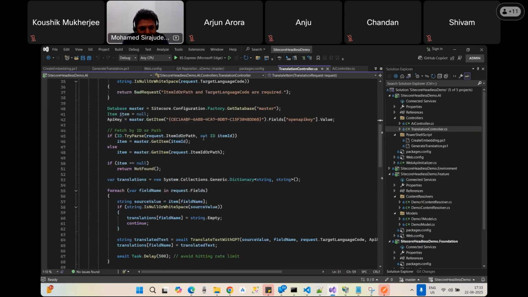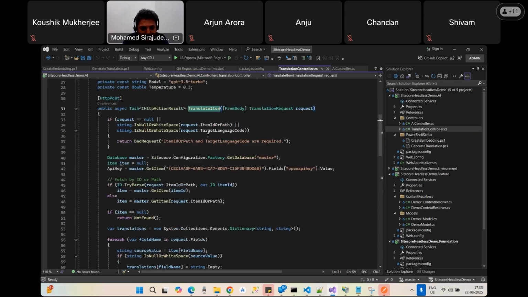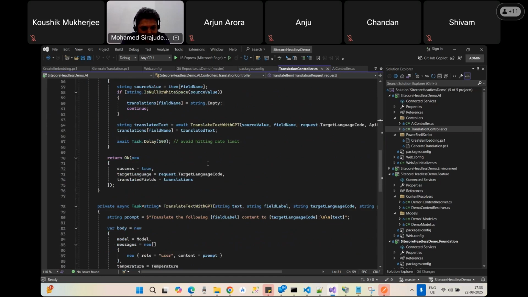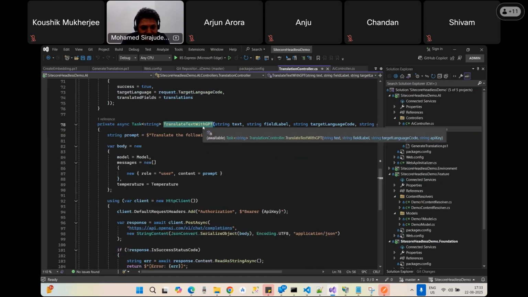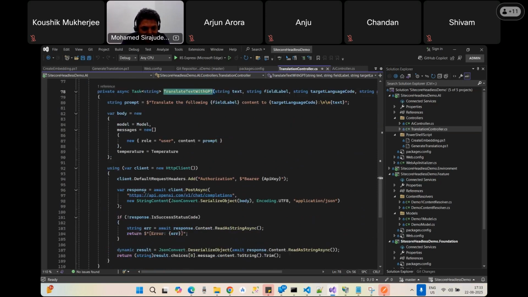Where I call this ChatGPT model, we have to know, right? See here, in the translate text with GPT method, I call PostAsync. This is api.openai.com. I did not refactor any code, that's why I directly hard coded the API endpoint here.